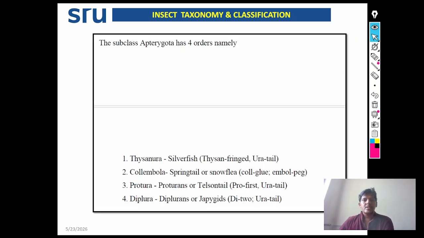The subclass Apterygota has four orders. Thysanura, example silverfish, fringed tail insects. Collembola, example springtail or snowflakes. Protura, example Protura or telson tail. Diplura, example Diplura or Japygids.